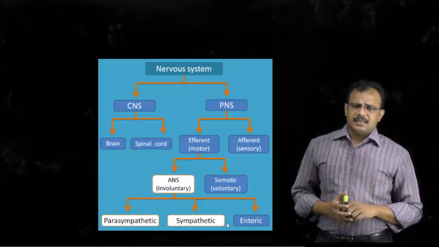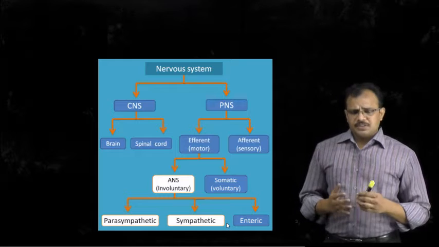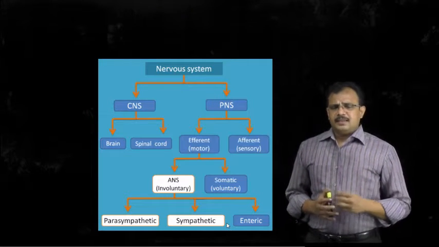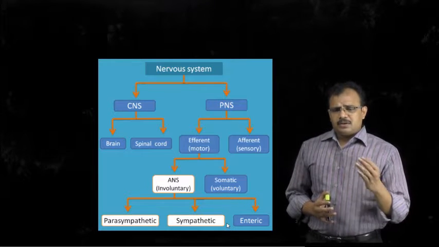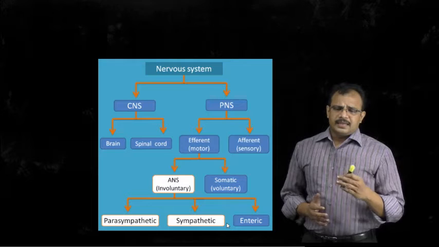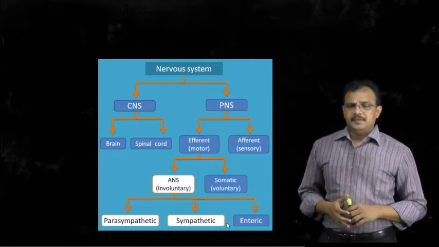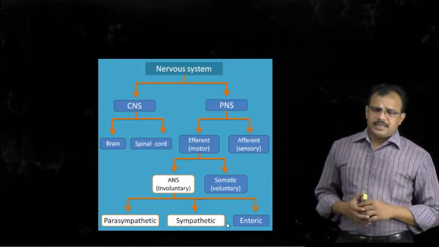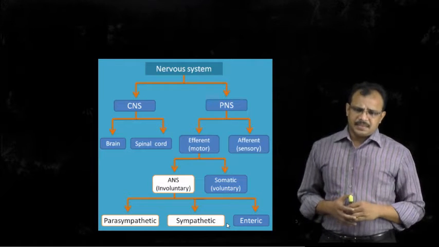These sensory nerves sense the stimulus or changes in the organ, and carry the impulses from that particular organ to the brain or the spinal cord, and hence they are called afferent nerves. The peripheral nervous system consists of two categories: motor nerves and sensory nerves.